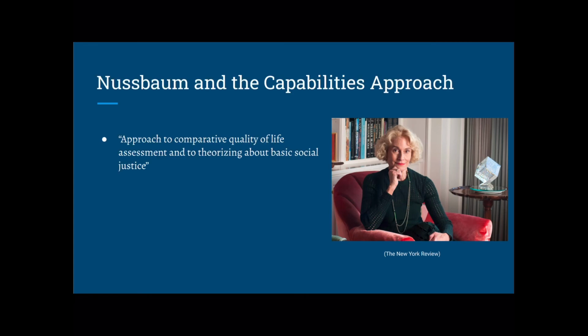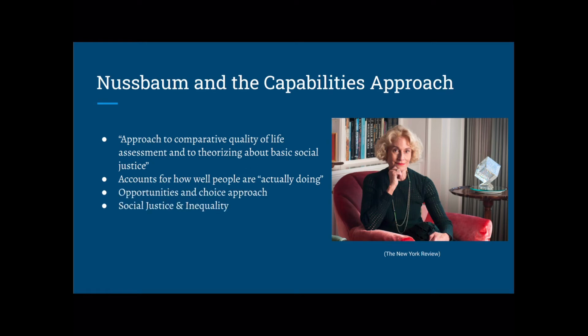Martha Nussbaum, an American philosopher, introduces the capabilities approach. She defines it as the approach to comparative quality of life assessment and to theorizing about basic social justice. It focuses on society giving the choices and freedoms to its citizens so that they could have a good quality of life. It doesn't just measure the economic status and the well-being of the family, but the opportunities they are able to receive. She also believes in a pluralist value where all 10 of her potential capabilities must be met in order to have an appropriate quality of life.